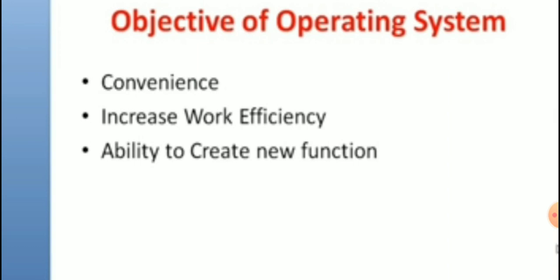This is convenience. And the second one is increased work efficiency. When we work with more than two applications, there is no defect in terms of speed. As I said earlier, we can type a document using a word processor, that is MS Word. In between, if we need to perform any calculation, we can just skip to MS Excel.